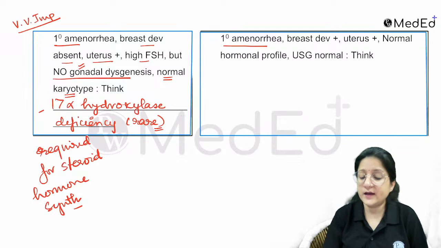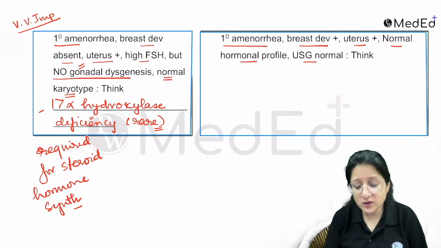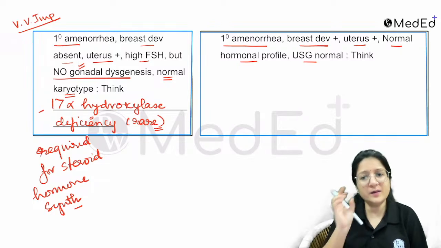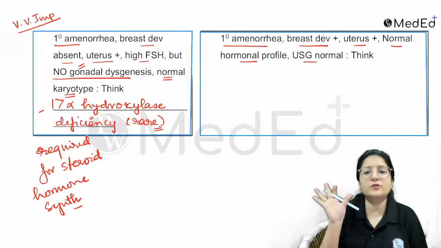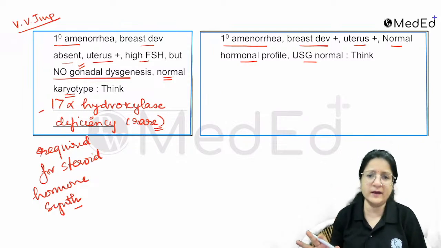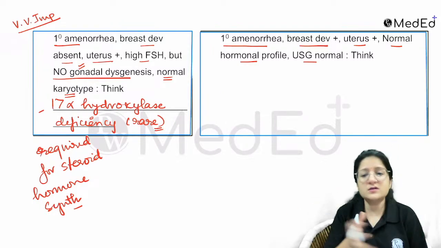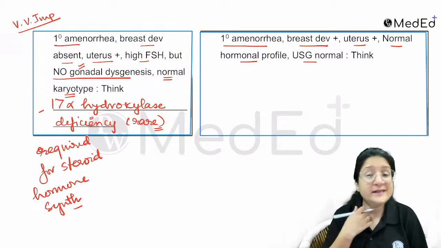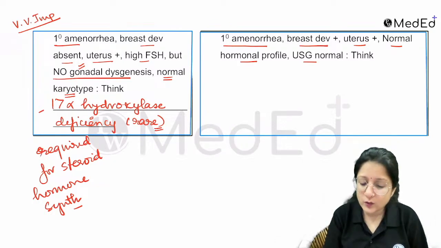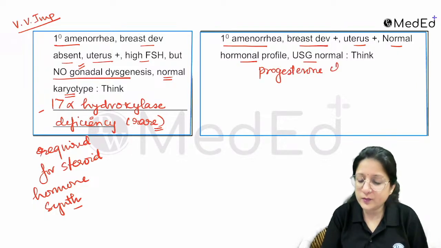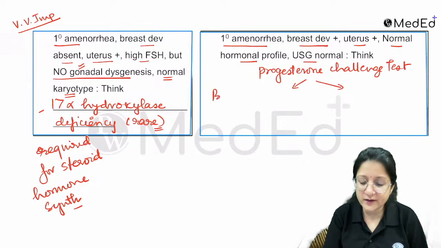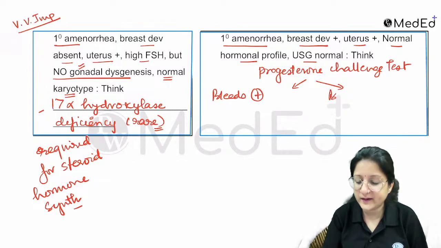If there is primary amenorrhea, breast development is there, uterus is also present, hormonal profile is normal, ultrasound is also normal, and no uterine cause is found, and all the previous causes we discussed in the flowcharts are not there, then I'll give you a shortcut. We tend to do a progesterone challenge test, and see whether bleeding is present or absent after progesterone.